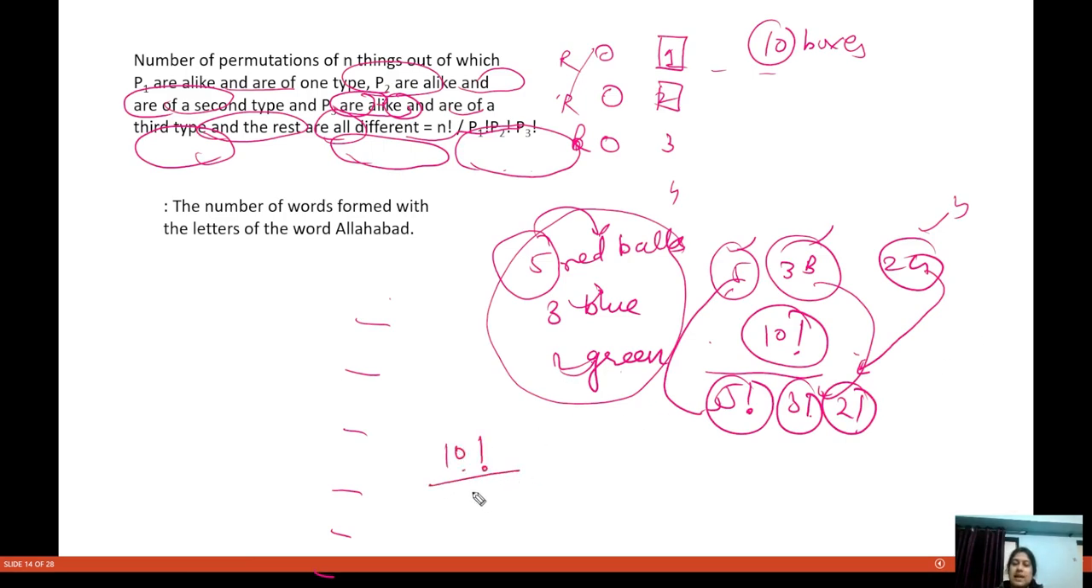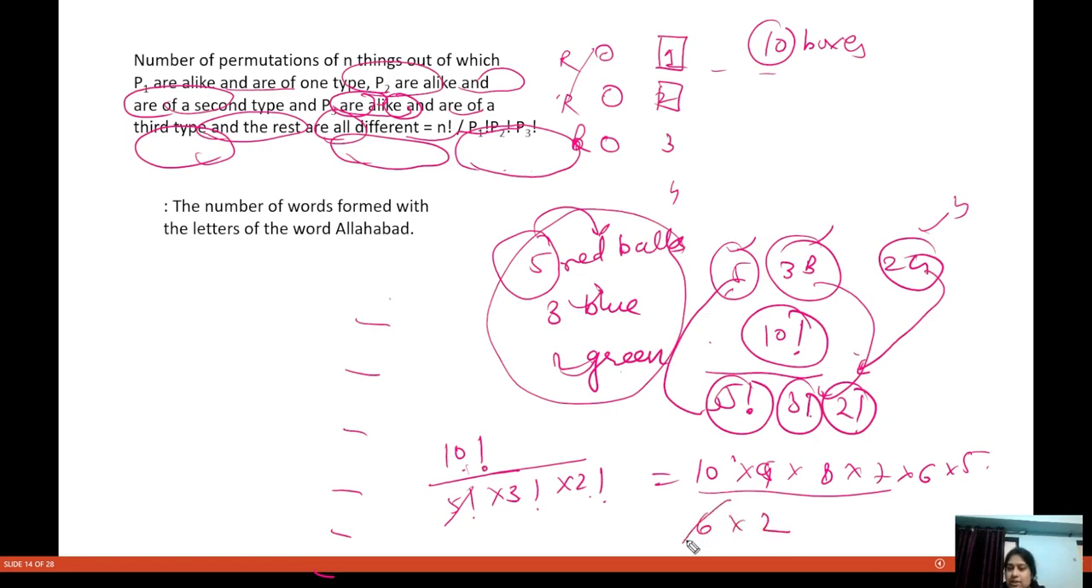So the answer will come what? Factorial 10 divided by factorial 5 into factorial 3 and factorial 2. So that is given by what? Obviously, now you can do this: 10 into 9 into 8 into 7 into 6 into factorial 5. So factorial 5 will get eliminated. This is actually 6 into 2, so 6 also will get eliminated. This will become 4, and now you can obviously solve this.